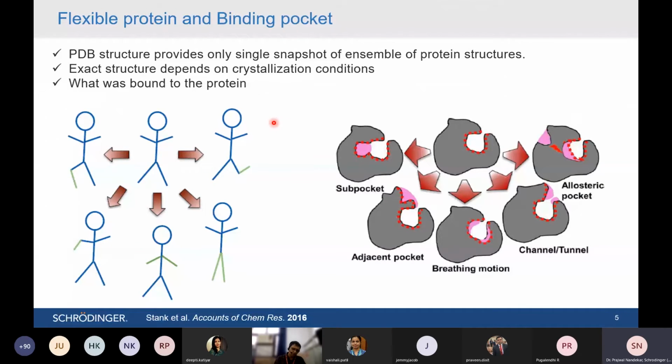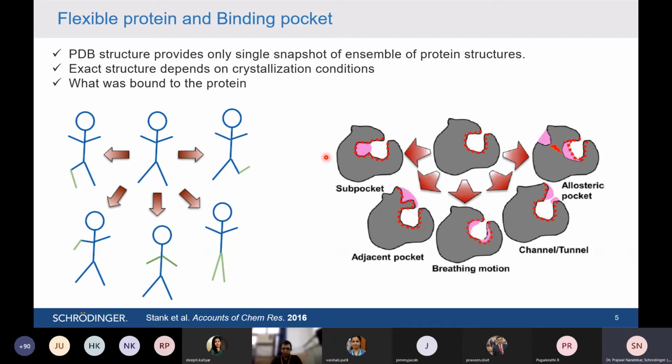So far we have learned that protein is flexible. You can compare this whole story with the various conformations of a protein, just like a human. If a human is static in nature, it means they are dead. Just like that, if a protein is static in nature, it means the protein is dead. But as long as the protein is moving, it means the protein is alive. The same as a human: we have arms, legs and everything, and as long as it is all moving, we are alive. We are doing our function. It's a functional human, and in the same way you have a functional protein.